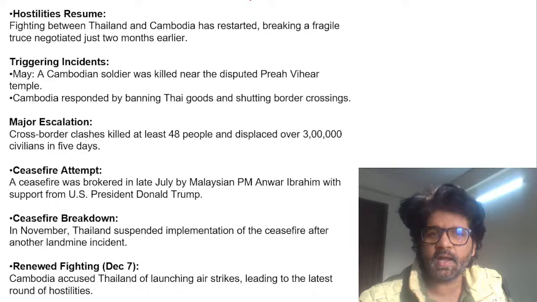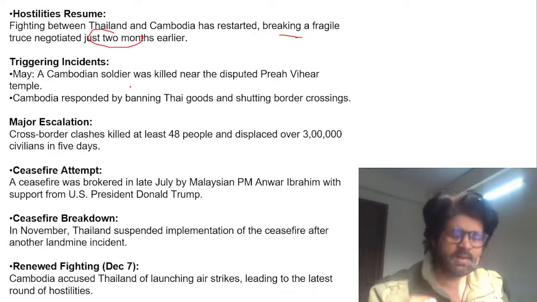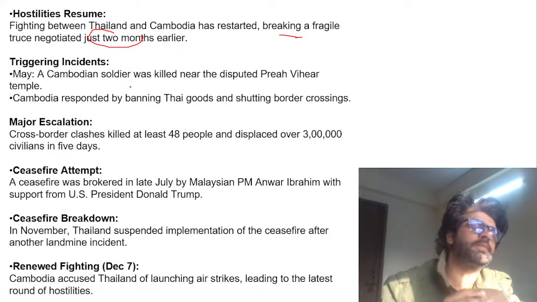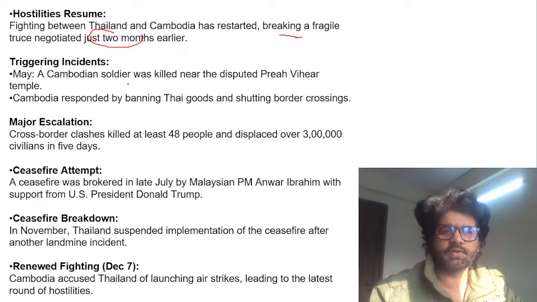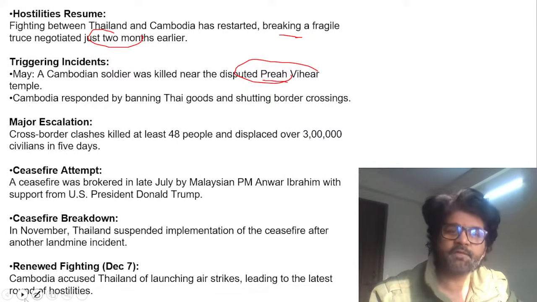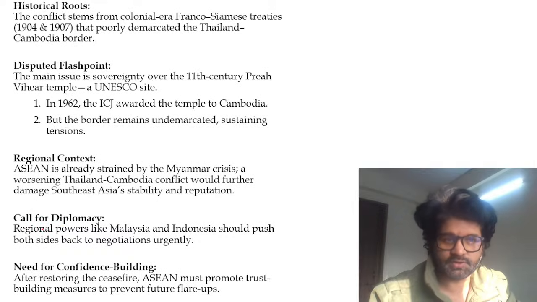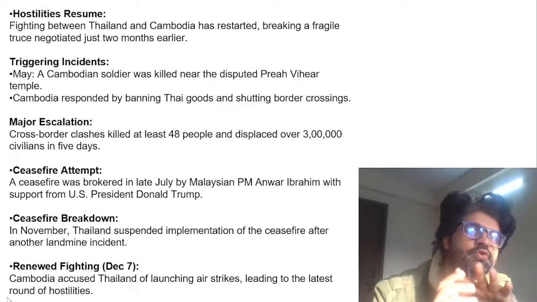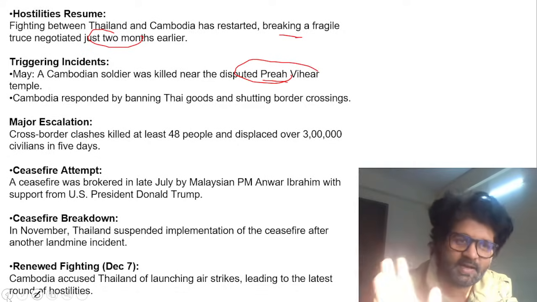Fighting between Thailand and Cambodia has restarted, breaking a fragile truce negotiated just 2 months earlier. Again, it's like he said, she said, these things are going on. A Cambodian soldier was killed near the disputed Preah Vihear temple. We have just discussed Preah Vihear. It's a Hindu temple built in the 11th century AD, and awesome. We are very proud of it. And via this, you are also seeing the influence of the Chola Empire in Southeast Asia. We can have a separate debate on that later on.